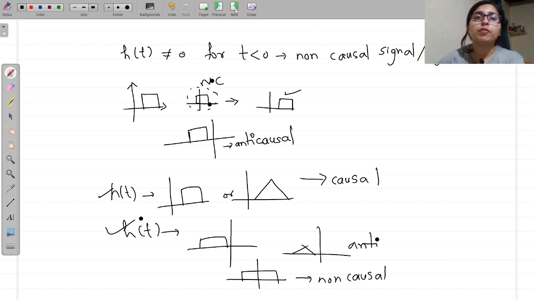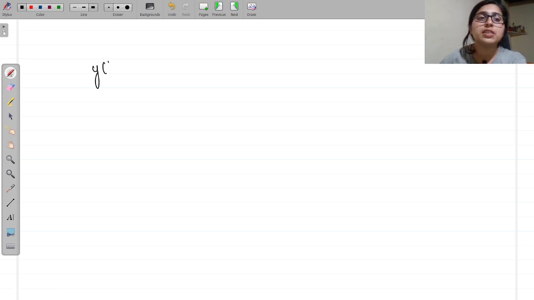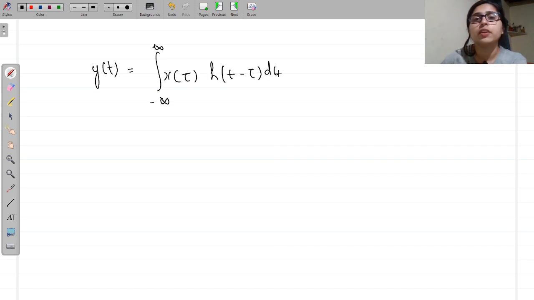Okay, so from the formula also you can determine, y of t is equal to the integral from minus infinity to infinity of x of tau h of t minus tau d tau, right? This is the input: x of t is the input, y of t is the output. If this output depends upon the past and present values, or only present values, then we can say that the system is causal.